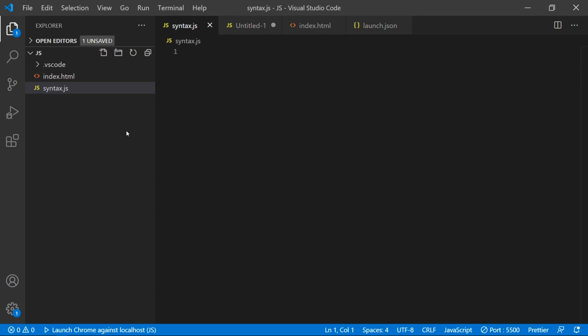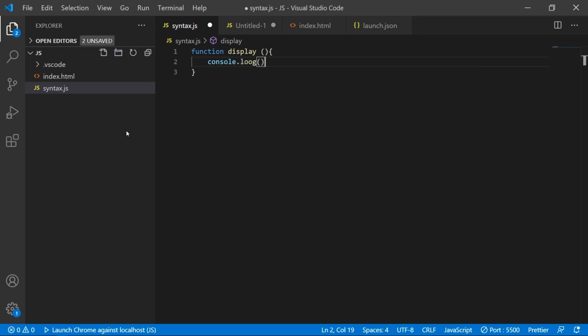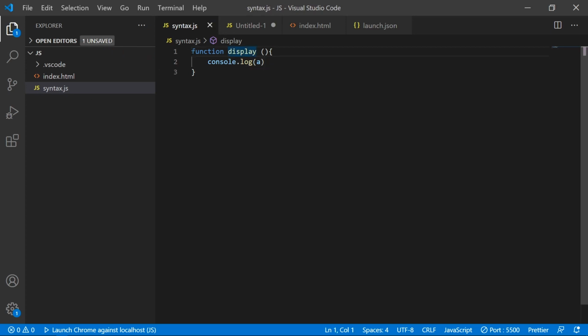So let's consider I have a function called display, which accepts nothing. So it will be a void function, and I'll be consoling a variable called a. So technically there is no variable called a, right?